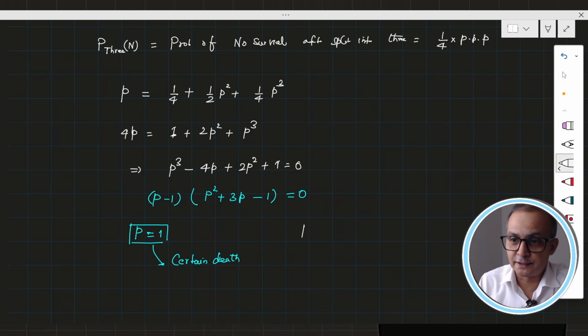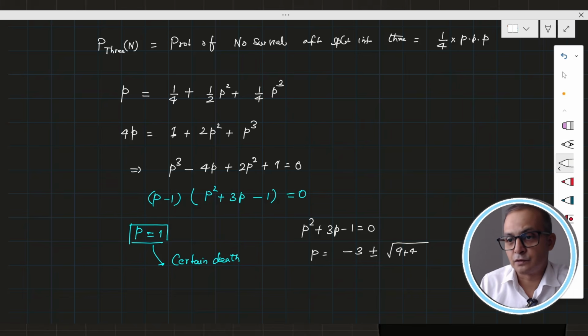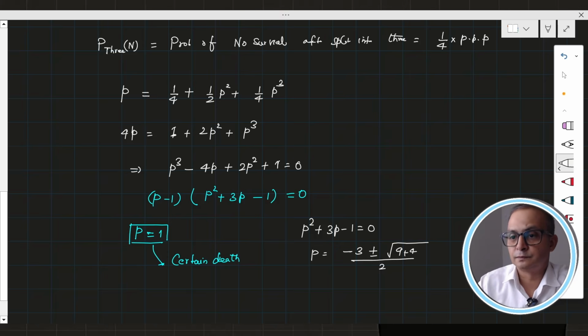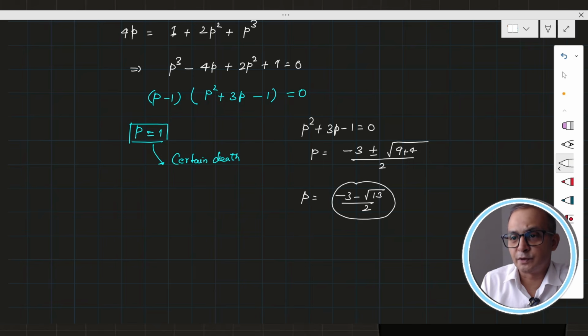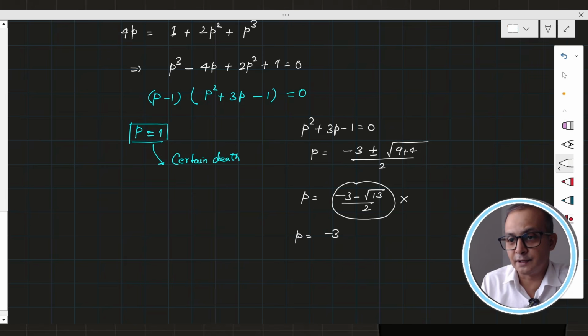So let's find it from p squared plus 3p minus 1 equal to 0. So p is equal to negative 3 plus or minus square root of 9 plus 4, divided by 2. So p equal to negative 3 minus root 13 by 2 is rejected because of the negative quantity, and we also have to confirm that the value we get must be less than 1.